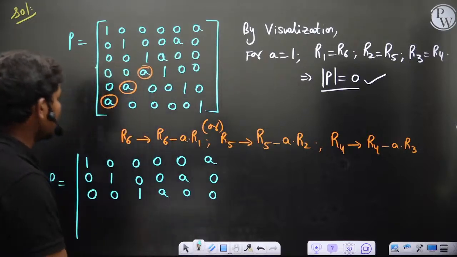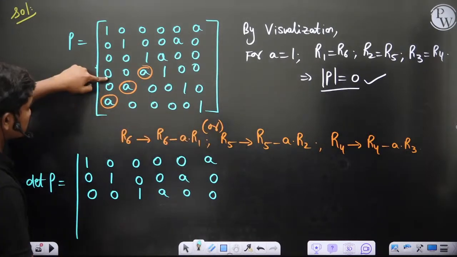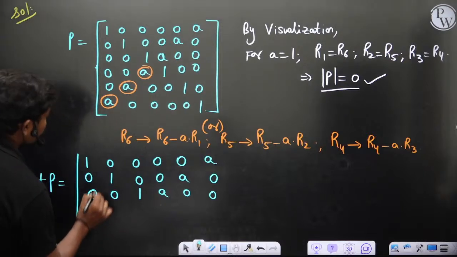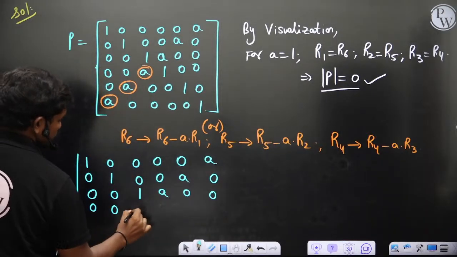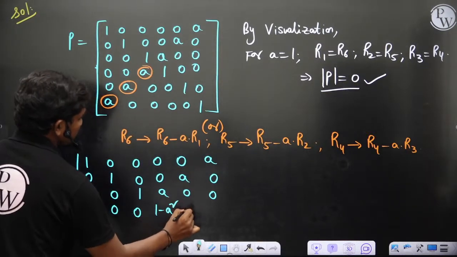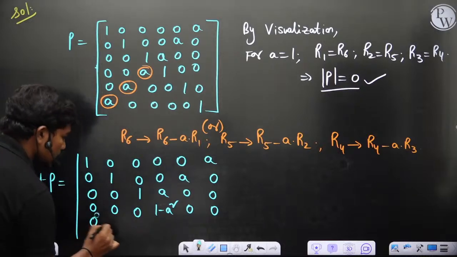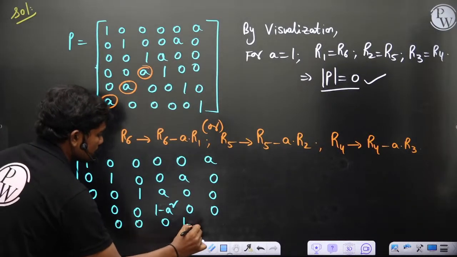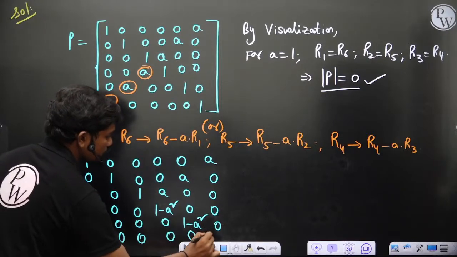Clear? Now let's see the fourth row. Now R4 changes to R4 minus A times R3. So 0 minus A times 0 is 0, 0 minus A times 0 is 0, A minus A times 1 is 0, 1 minus A times A, you have 1 minus A square. Similarly, this is 0 and this is also 0. Similarly, if you do for R5 and R6, you will get 0 0 1 minus A square 0 0, and 0 0 0 1 minus A square.